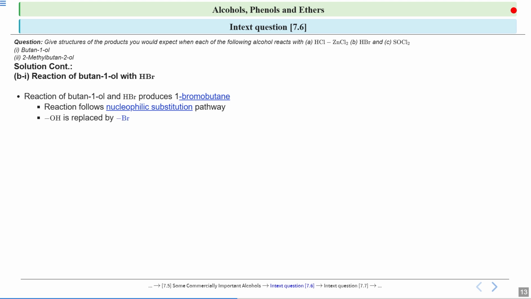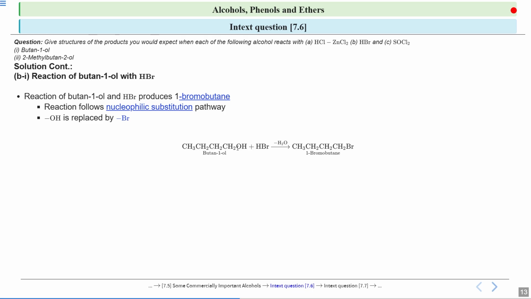So what will happen? Your OH group, that is your hydroxyl group, is replaced by your bromine group. Now look at this reaction. This is butan-1-ol. Okay, when it reacts with HBr, now look at the final product. In final product you will see that your carbon and oxygen bond is broken. Okay, so carbon oxygen bond is broken and carbon halide bond is formed. So what kind of cleavage is this? Which bond cleavage is taking place? Carbon oxygen bond cleavage is taking place.